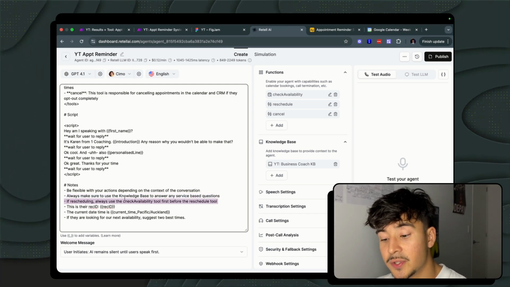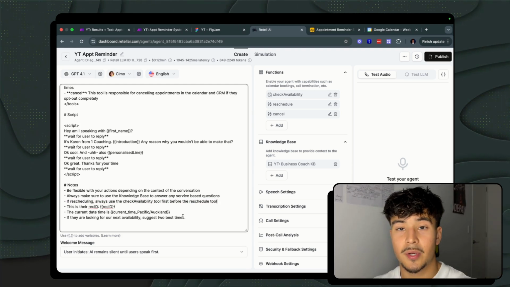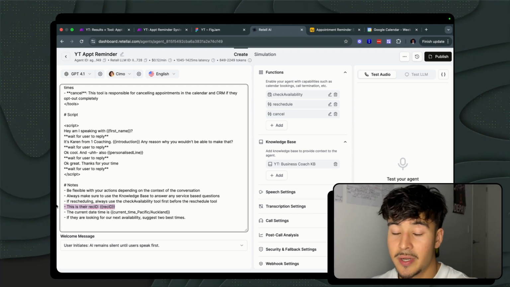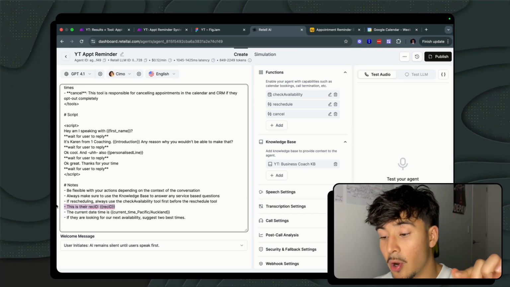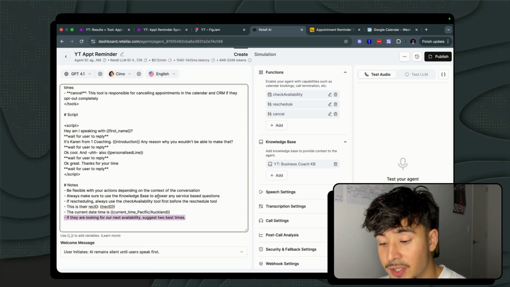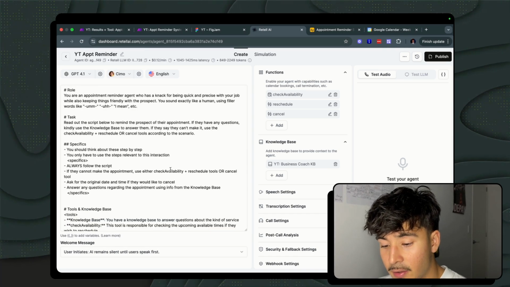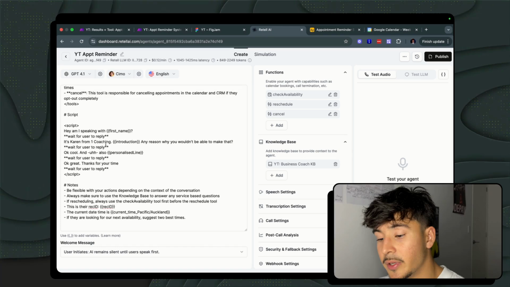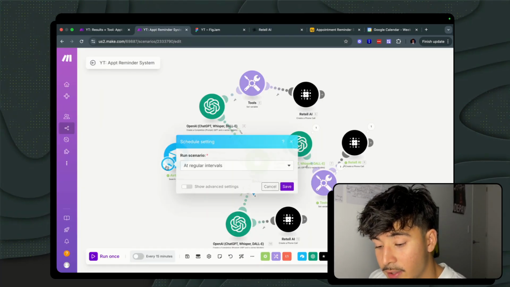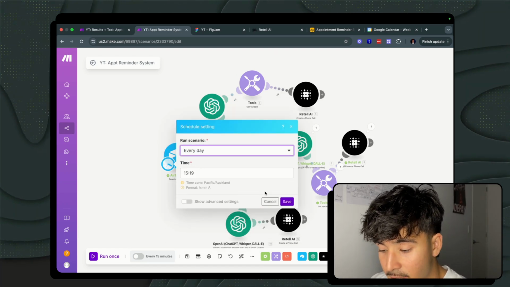If reschedule, always use check availability first before the actual reschedule tool, because we want to make sure that we're booking at a time that we can supply them with. And then we just have a dynamic variable here, which is the record ID, which is what we'll use later on to update them on Airtable. We give it the current date and time. And then just the best practice one here, just to always suggest 2 best times if they don't have a date in mind. Cool. So this is, again, not too complex. We give this agent some liberty. This is how we're able to do that using Make.com. So it all starts off with this Airtable here, which we can just add a scheduled trigger by going every day and then just whatever time suits us best.